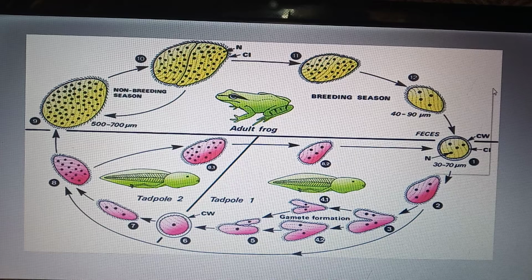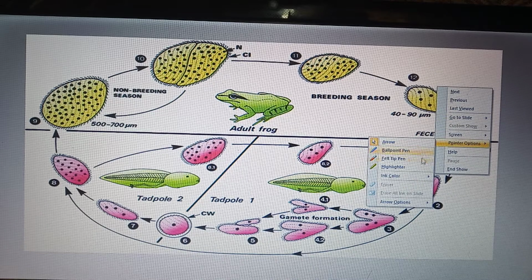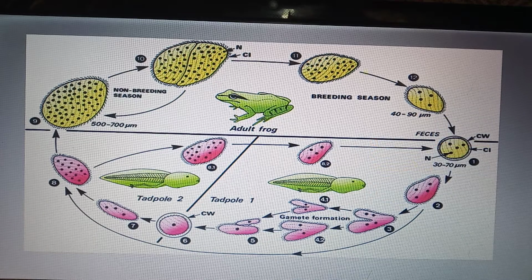When the frog defecates, there is formation of an infectious cyst or cell. It matures without any nuclear division. It divides into multinucleate daughters.